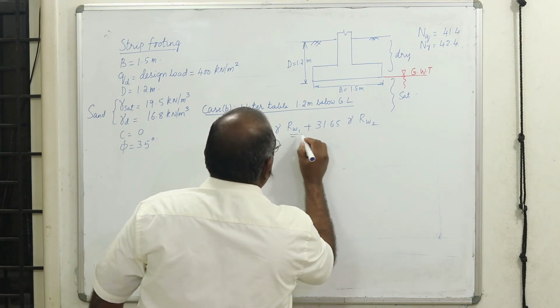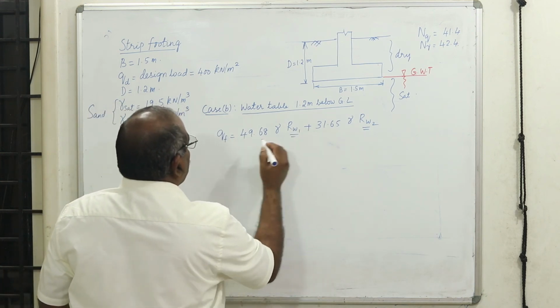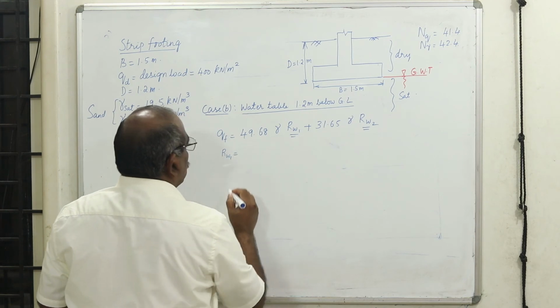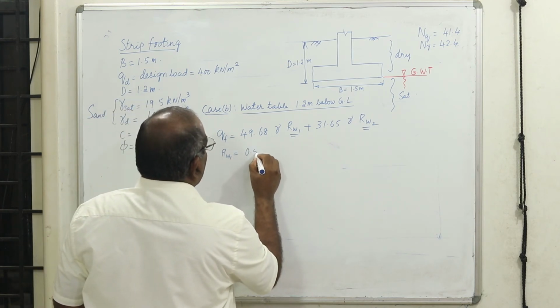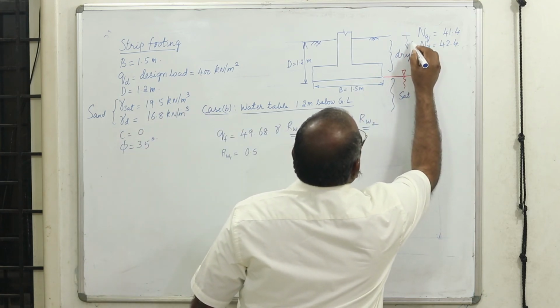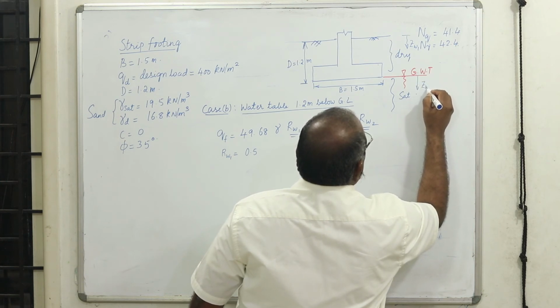Now what are the values of RW1 and RW2? In the first term, what happens to RW1? It is 0.5 where ZW1 varies from here, and this is ZW2.